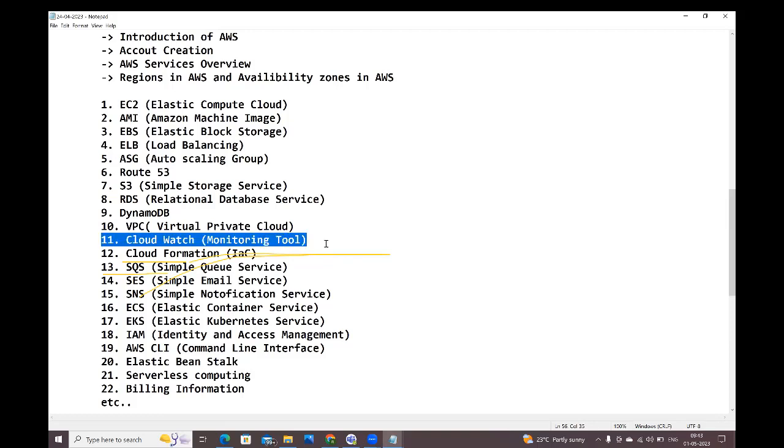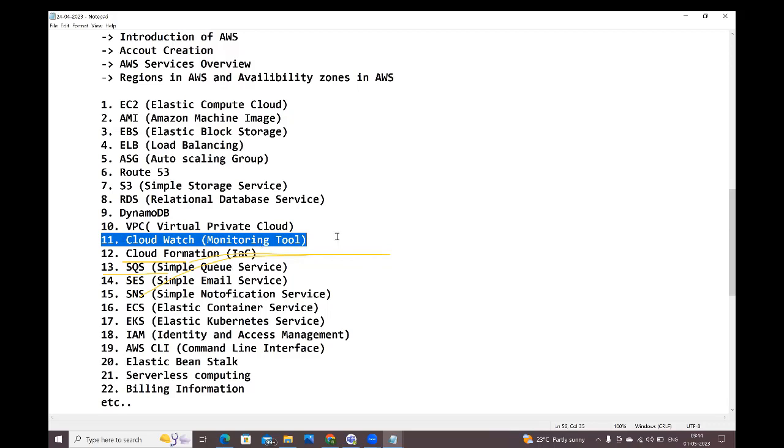What is CloudWatch? It is a monitoring tool, guys. See here what we are going to do. Whenever our application is running in the instance, in the servers, we need to monitor those servers: how those servers are running, how much CPU they are utilizing, how much CPU is still free, how much memory is being utilized, how much memory is available. Everything we need to monitor. To monitor that, we are going to use the CloudWatch service. CloudWatch will monitor everything, guys.